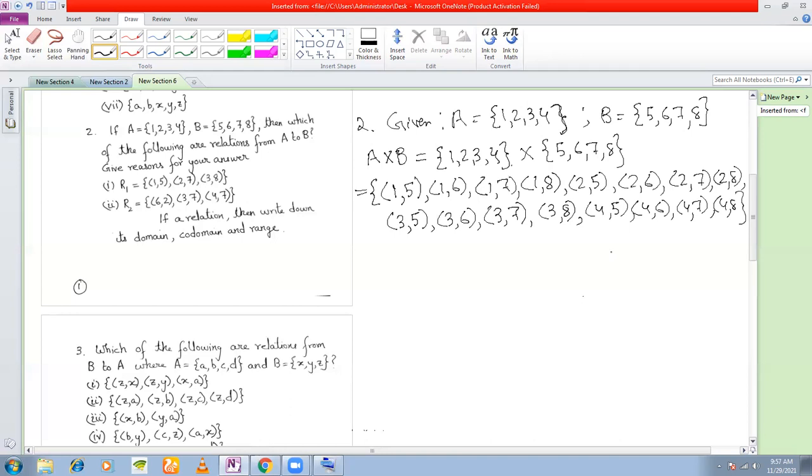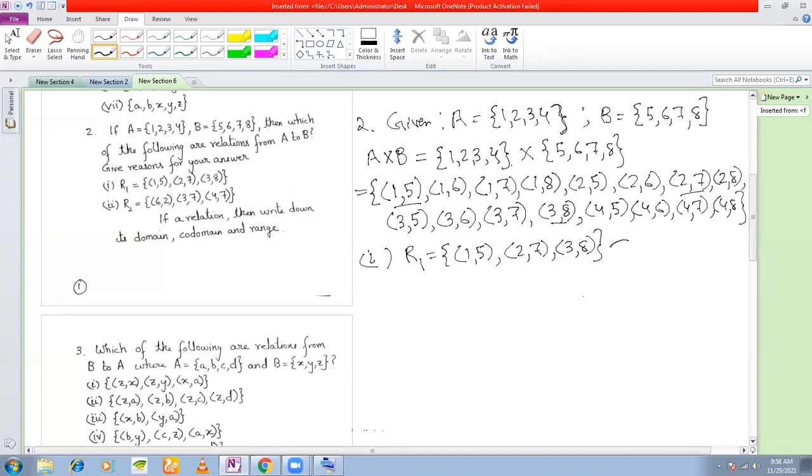Now look at the question. Is R1 a relation from A to B? Yes, sir. Why? Sir, they all belong to the product A into B. Because all the elements of the set R1 are ordered pairs, and if you see, 1 5 is there in A cross B, right? 2 7 is also there, and 3 8 is also there.